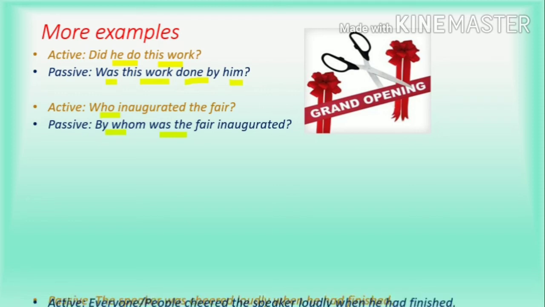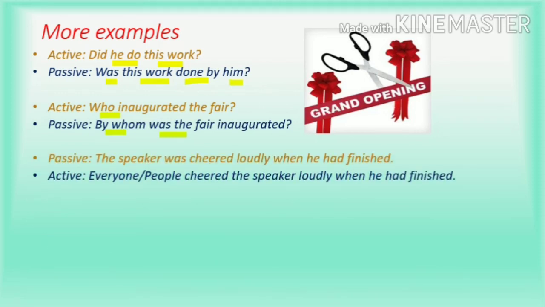The next one is: the speaker was cheered loudly when he had finished. Who was cheered? It is mentioned that the speaker. So this is the object here. So where is the subject? Subject is not mentioned. When the subject is not required or when it is unknown, we understand that the sentence is in passive voice. We know that the speaker would be cheered by the audience. So you can mention the subject as people or everyone or the audience: the audience cheered the speaker loudly when he had finished. This sentence is in past perfect tense.